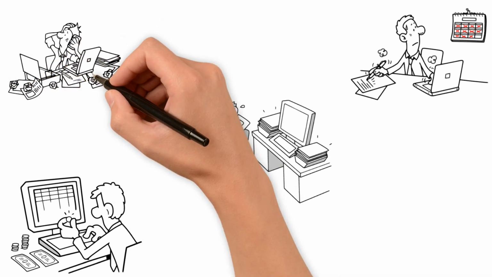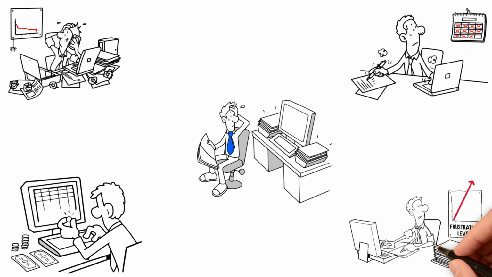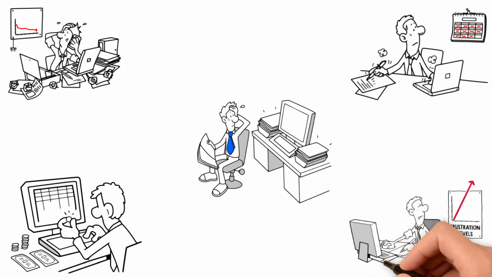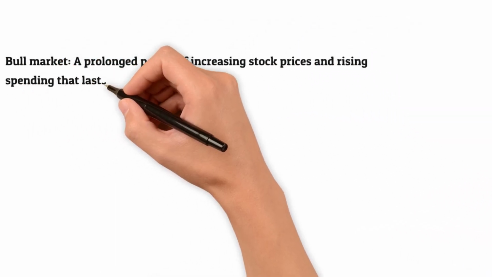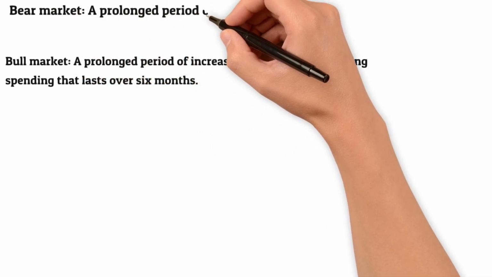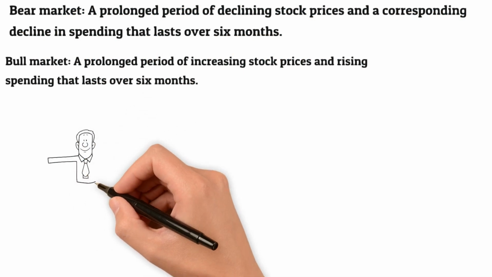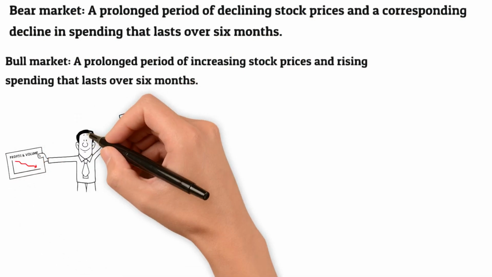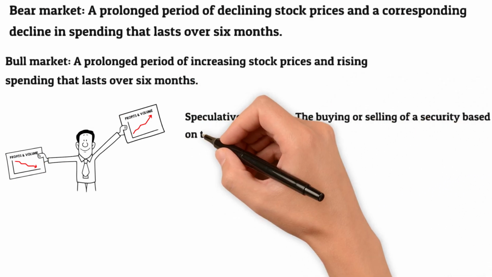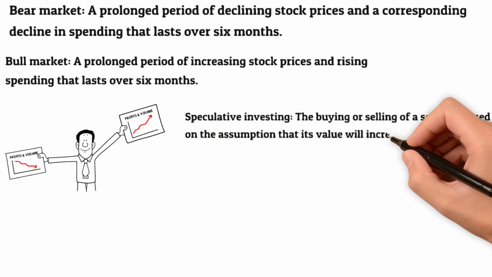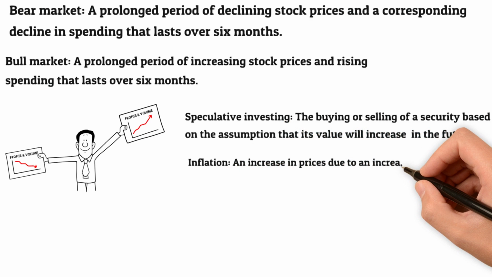Now let's talk about the bear market, a prolonged period of declining stock prices and a corresponding decline in spending that lasts over 6 months. Bull market, a prolonged period of increasing stock prices and rising spending that lasts over 6 months. An investment that is expected to gain money over the long term. Speculative investing. The buying or selling of a security based on the assumption that its value will increase in the near future. Inflation. An increase in prices due to an increase in demand for goods and services, which is caused by a growing economy.